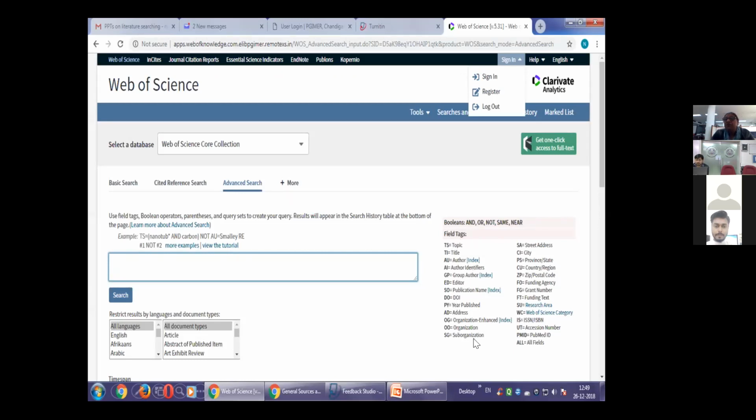Whichever you want to use, whether you want to join two terms together, you will do it with AND. If you want to expand your search with synonyms, then you make use of OR, like cancer or neoplasm or tumors. If I say diabetes with COVID, I'll say diabetes AND COVID-19 pandemic, or diabetes AND hypertension.